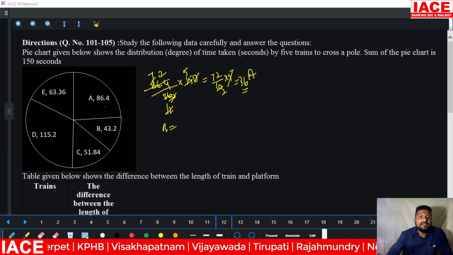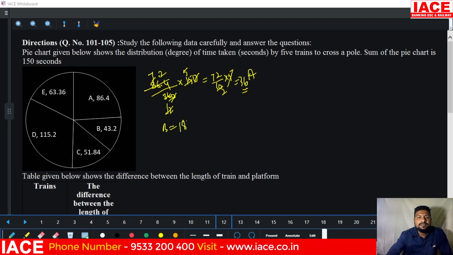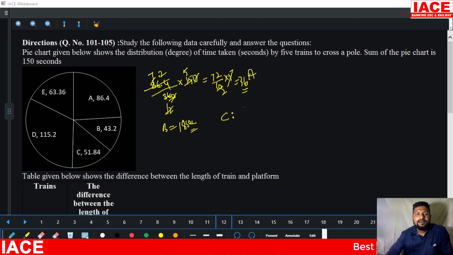You can observe that 86.4 and for 43.2. It is 86.4, half value is 43.2, means B taken how many seconds? 18 seconds, directly. If you need to calculate C, see how to calculate. Look at here,